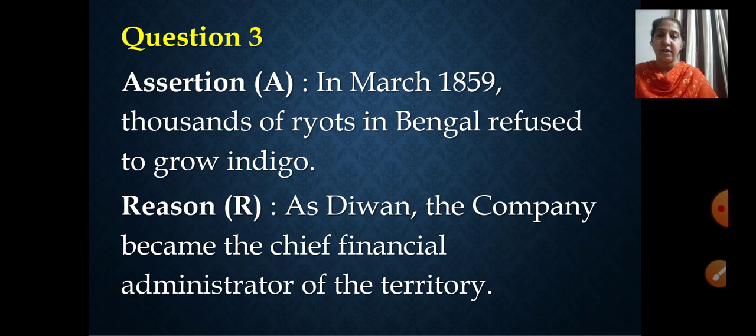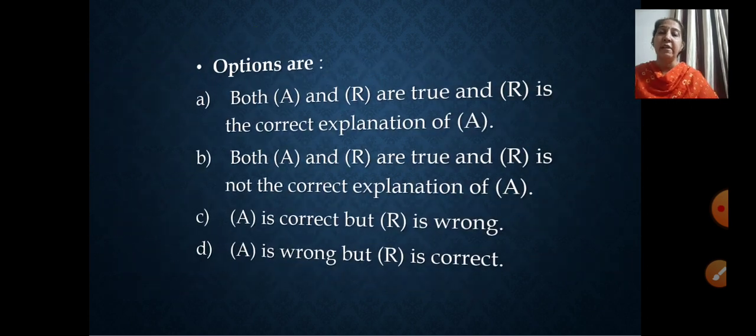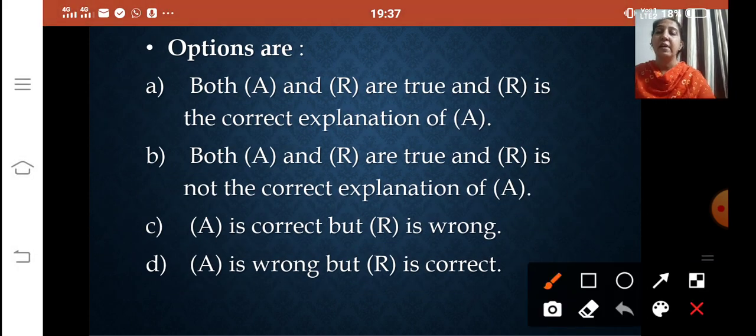This is the correct statement, right? And the reason, as Diwan, the company became the chief financial administrator of the territory, is also absolutely correct. But that reason doesn't give any correct explanation of the assertion here, right? So our answer will be option B, that is, both A and R are true and R is not the correct explanation of A.